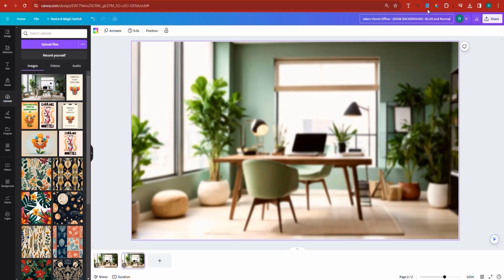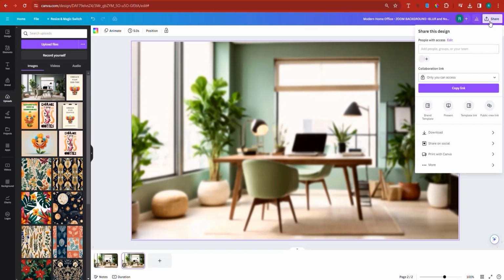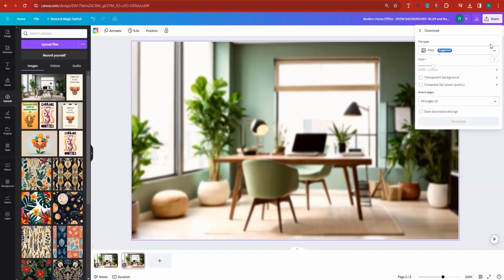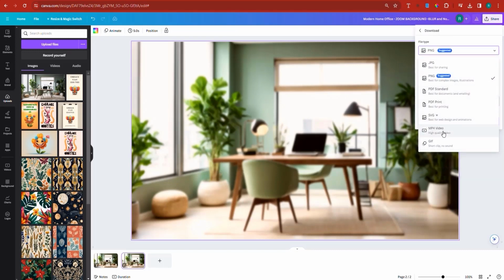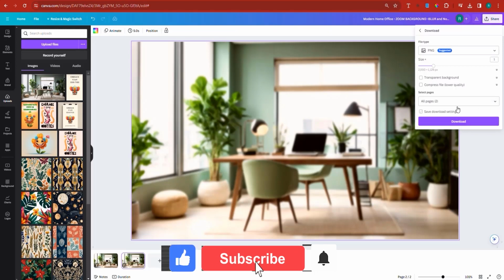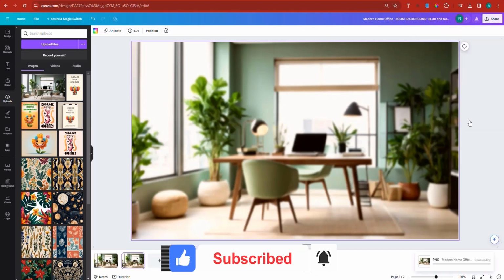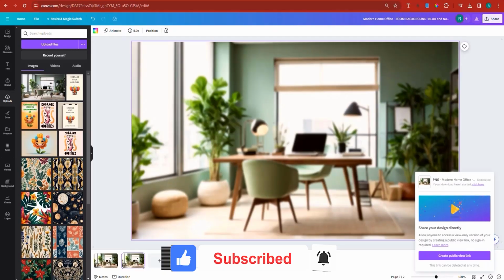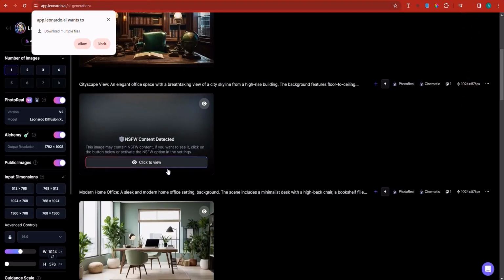And you can download this one as a zip file, or you can download them individually. Now, I'd prefer to download as a zip file, so I'm going to go ahead right like this and click on PNG. Now, you can make it a JPEG if you'd like. And here, I'm going to select all pages and click download. It's going to download as a zip file. And in the meantime, Leonardo has already finished generating the rest of the images.